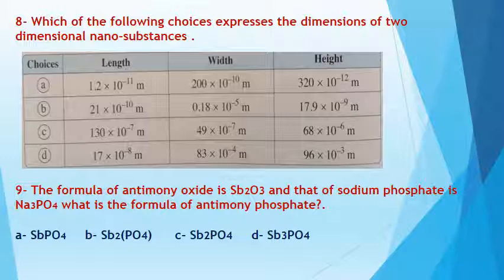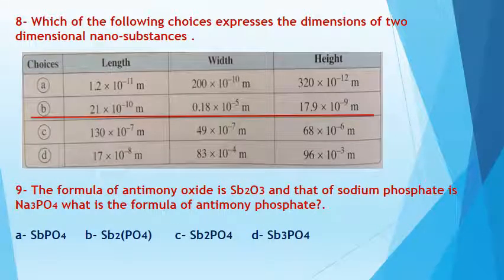So the answer here will be letter B, as it contains length and height nano dimensional, while width is not nano dimension. Okay, so letter B contains two-dimensional nano substance which are length and height.